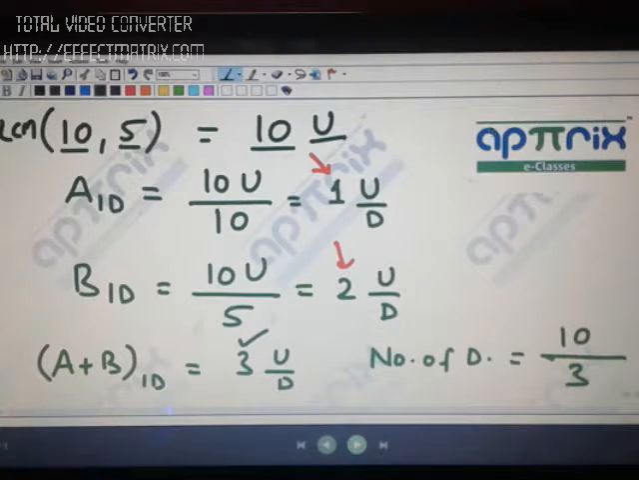Correct? Akhil, it's very simple. Time and work, LCM approach. You are late, so you have to watch the recordings later. Okay.